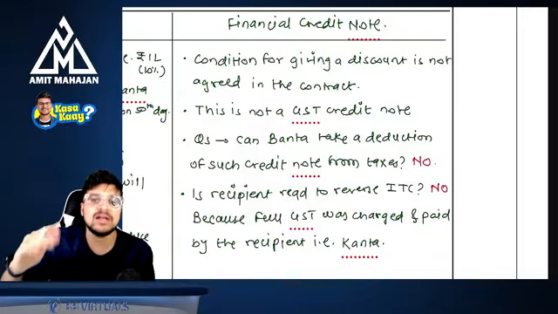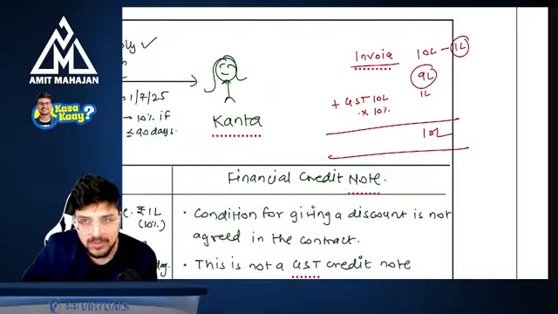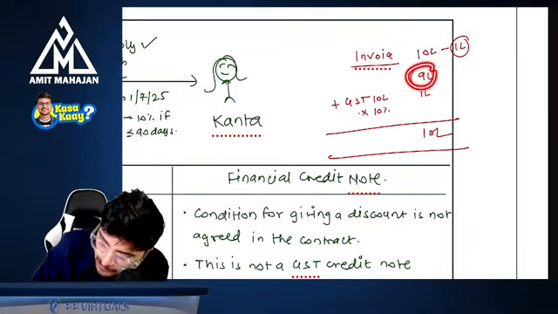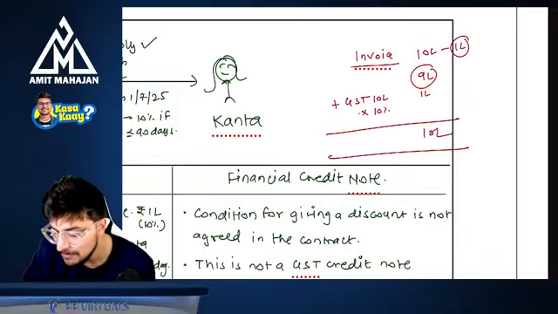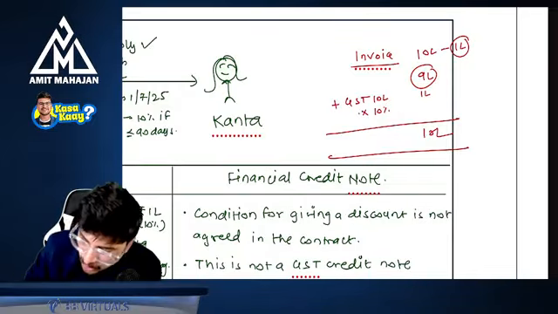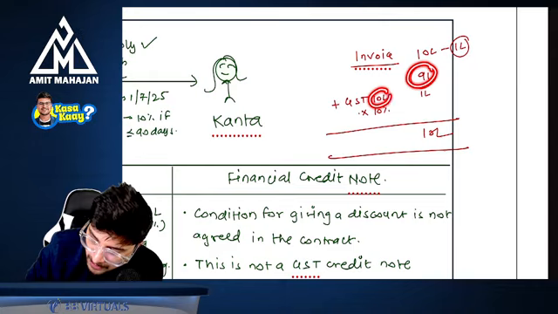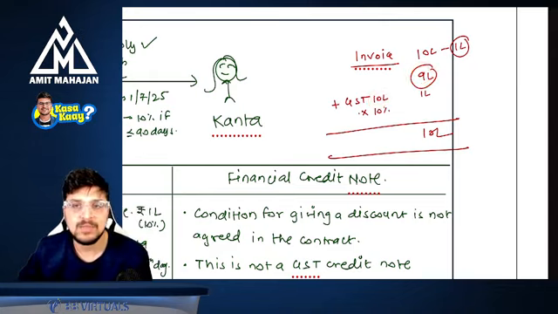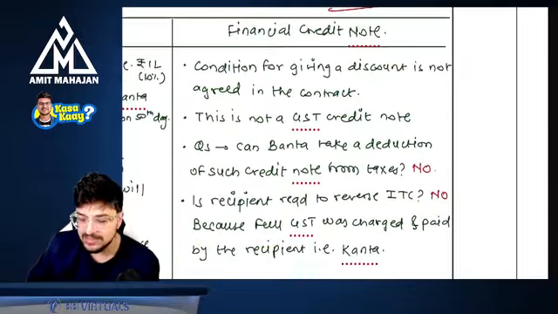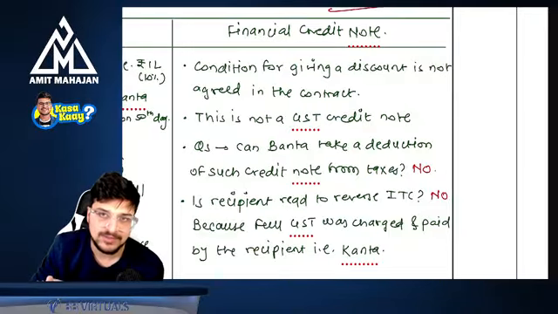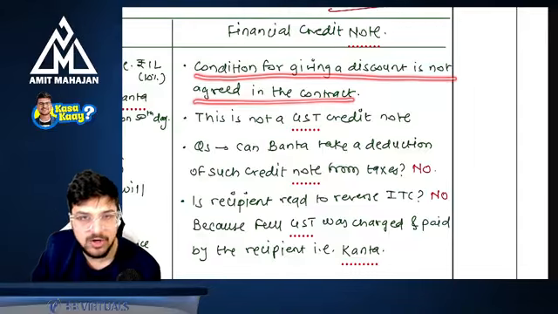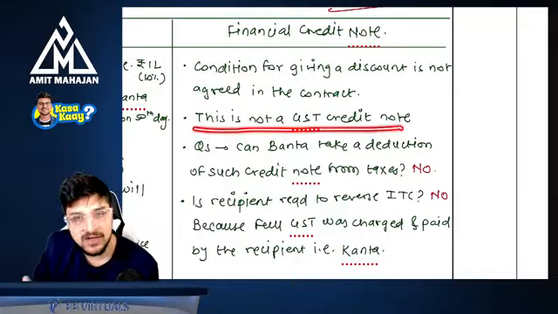But still, if you want to give the discount, no problem. Do one thing: you give the financial credit note. You make this invoice value 9 lakh rupees. That is okay, but making this 9 lakh rupees is not going to change the value of supply. So even though this is 9 lakhs, GST will be computed on 10 lakhs only, because on secondary discount GST will not be reduced. So this financial credit note is different from your GST credit note. Understanding? So the condition is that the discount is not agreed in the contract. This is not a GST credit note.